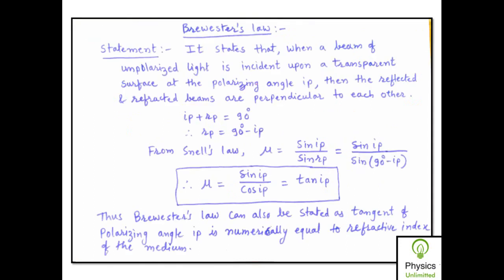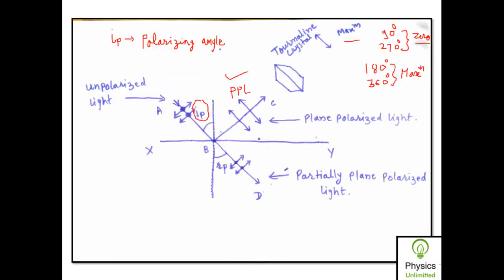Then next is Brewster's law. You might have studied this Brewster's law in 12th standard also. The statement of Brewster's law is that when a beam of unpolarized light is incident upon a transparent surface at the polarizing angle IP, then the reflected and refracted beams are perpendicular to each other. So whenever an unpolarized beam of light is incident at the polarizing angle IP, the reflected and refracted beams are always at right angles to each other. This is Brewster's law.